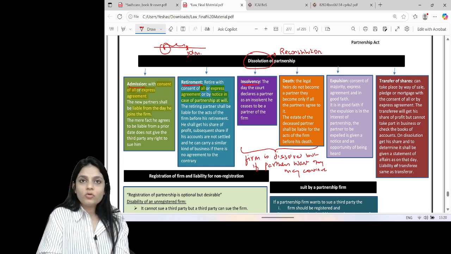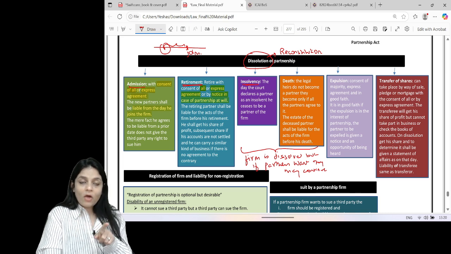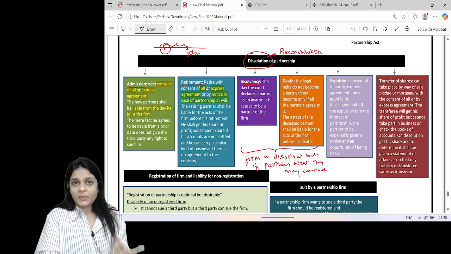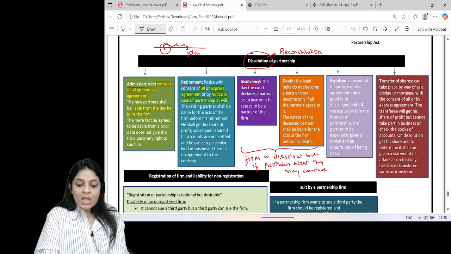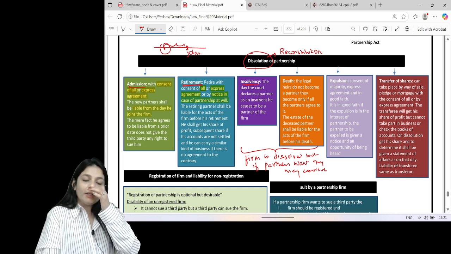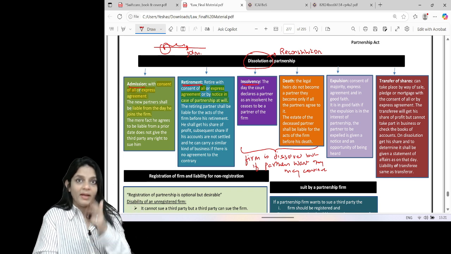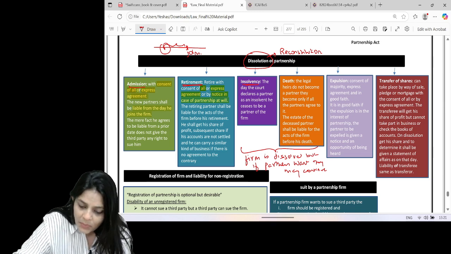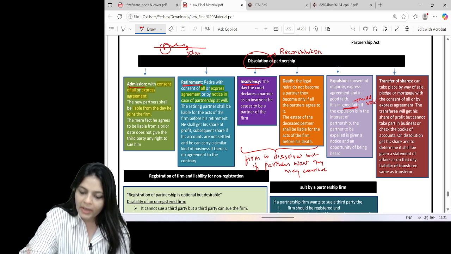Expulsion, when we throw a partner out of the firm. For expulsion, I need majority consent. So till now, it was consent of all. Here, it's majority consent. Express agreement means the agreement gives the power, the right of expulsion, that if needed, a partner can be expelled. Now, when we talk about expulsion, the most important element is good faith. So it should be consent of majority, agreement, and good faith. In fact, if the expulsion is not in good faith, expulsion is null and void.